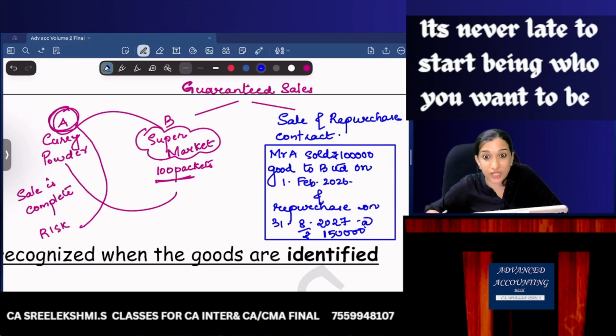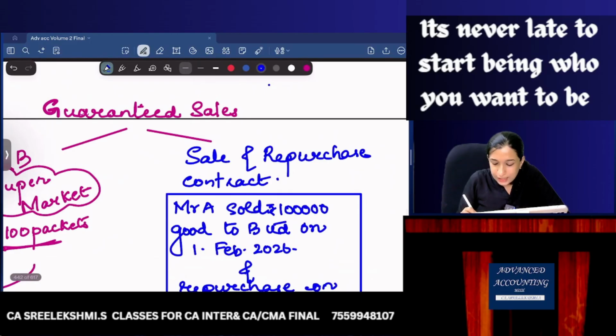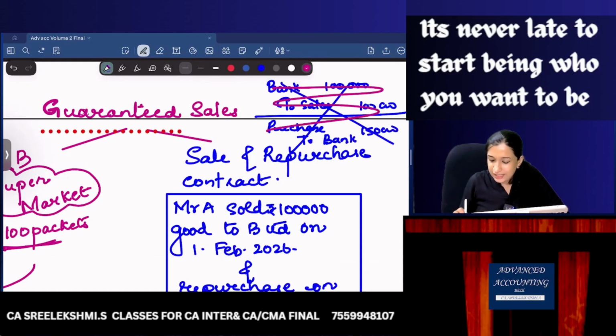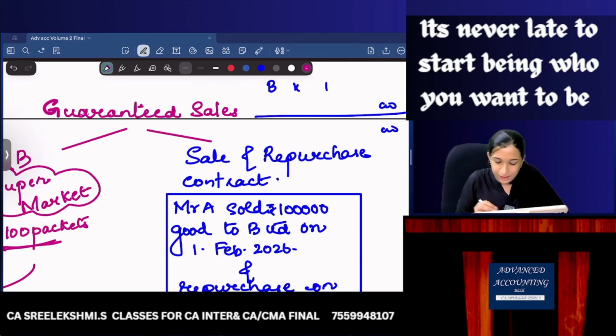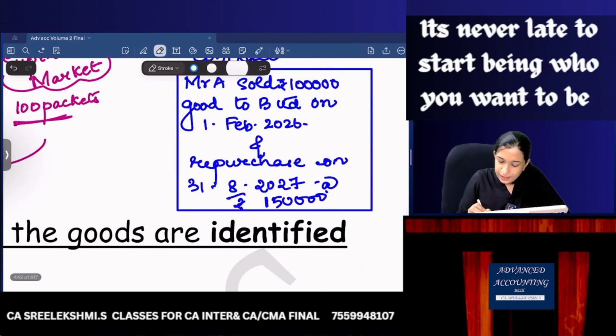Sale and repurchase. So normally what we do is, A sold, right? So A will pass the entry, bank to sales, 1 lakh. And upon repurchase, they will pass the entry, purchase to bank, 1,50,000. But my standard says this journal entry is incorrect. Why? Let's read this contract once again.